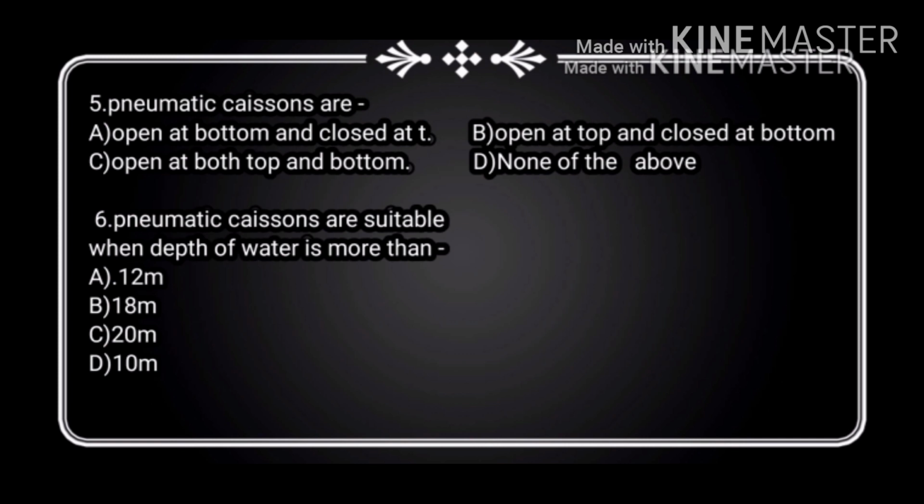The sixth question is, pneumatic caissons are suitable when the depth of water is more than option A, 12 meter, option B, 18 meter, option C, 20 meter, and option D, 10 meter. So the right answer is option A, 12 meter. Pneumatic caissons are suitable when the depth of water is more than 12 meter.